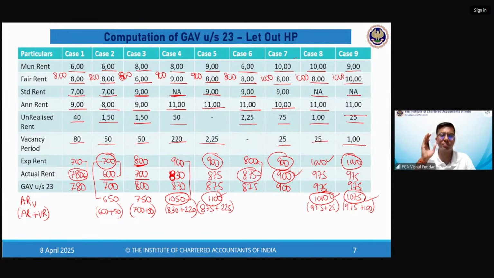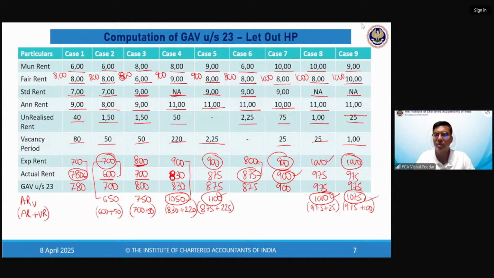I hope everything is perfectly fine with everyone. Everybody has understood today, firstly, the technical part of HP, along with whatever I explained at the start about the entire income tax, then the difference between the charging section and other sections, then how to read the charging section, right?